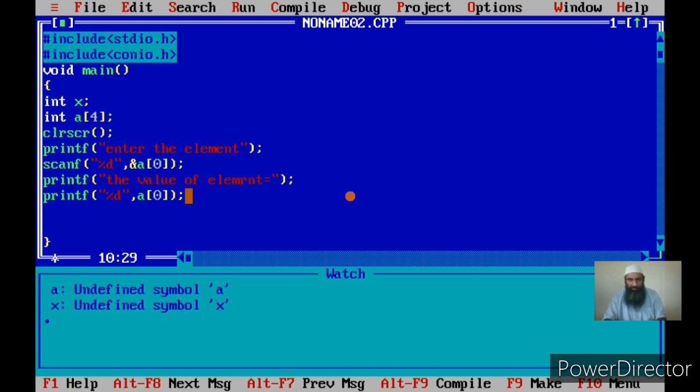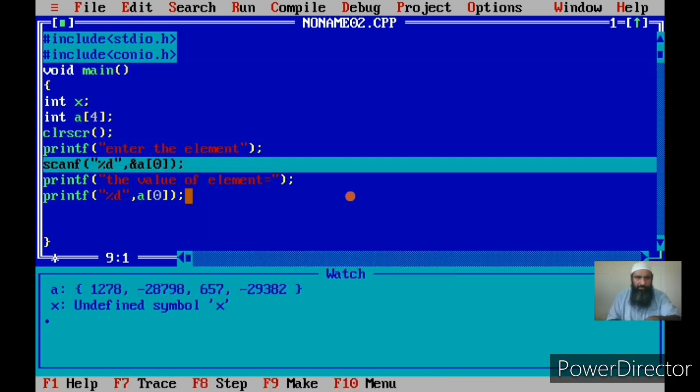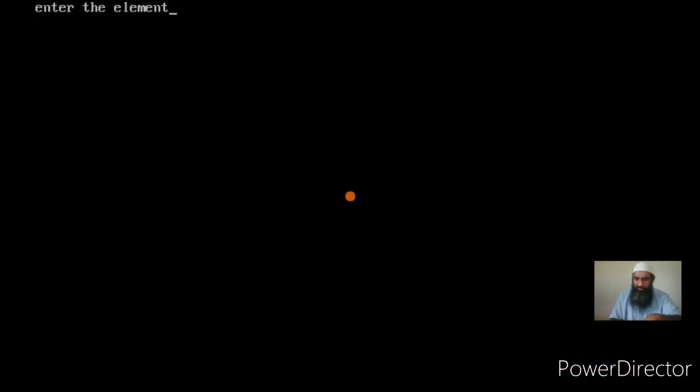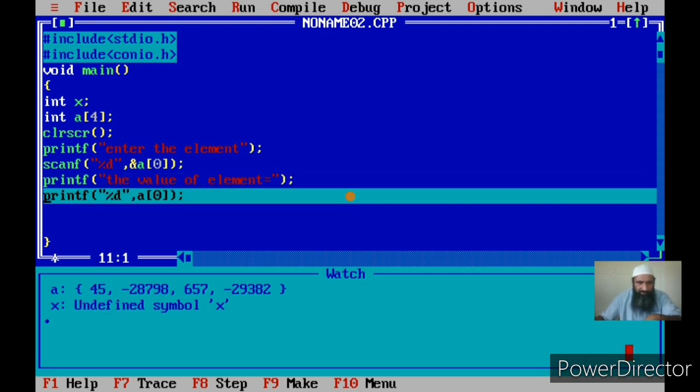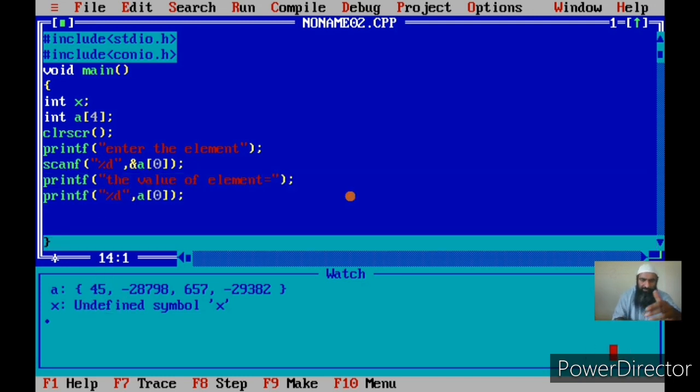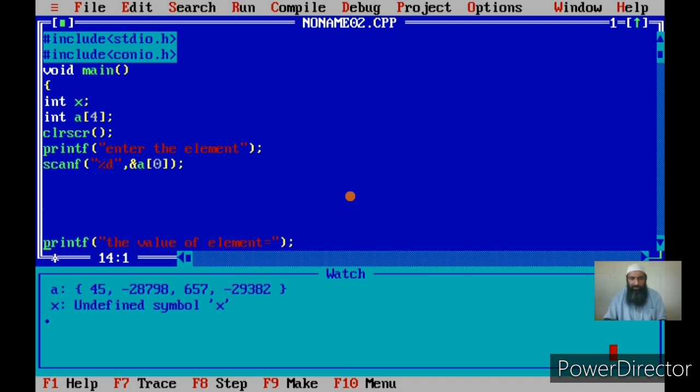Let me run the program again so that it will be clear now. Now see here, first I say enter the element, this message comes. Then after that I scan it, I say 45. Now you see here a of 0 has changed to 45. The value of element that is displayed on the screen is 45. This is how I input the individual element, and this is how I display the individual elements. Okay, so right now I have inputted one element and I have displayed that element.